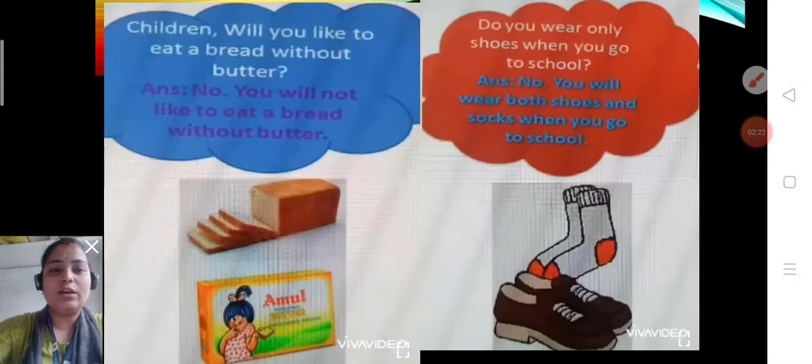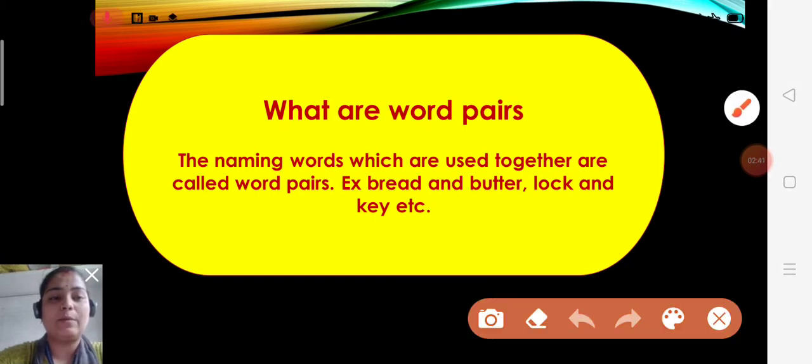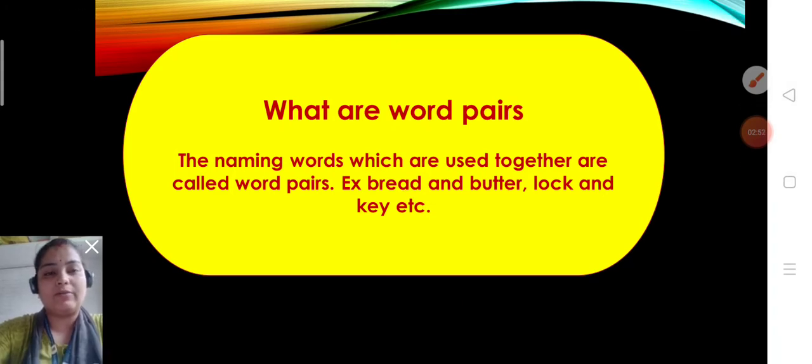Okay children, so in this video you will read about pairing words, or you can say twin words. And what are pairing words children? The naming words which always go together, which are used together, are called word pairs, or twin words. Like the examples I just spoke, bread and butter. Without butter we cannot eat bread. Lock and key. Without a key we cannot use the lock when we go out from our house.